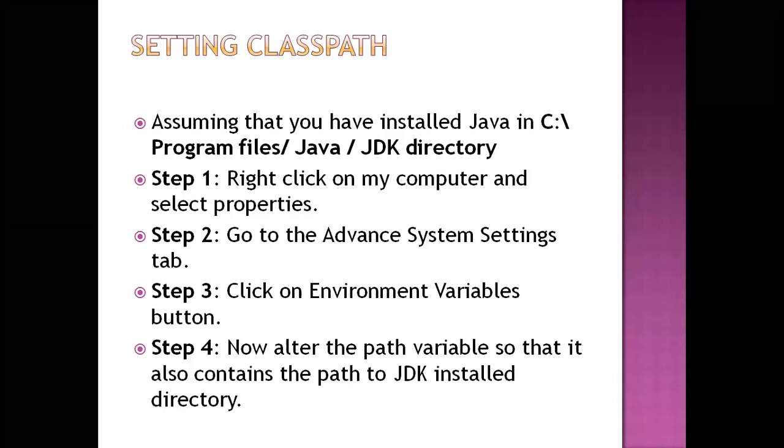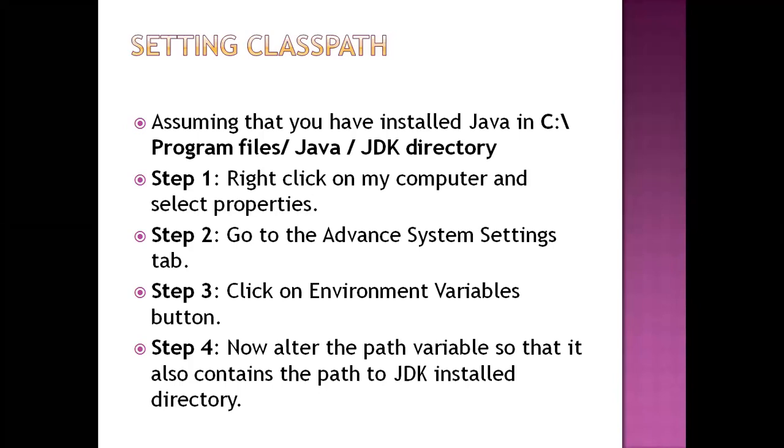The second thing, the first one: right click on My Computer and select Properties. The next thing, you can go to Advanced System Settings. Whenever you click Advanced System, the Environment Variables option becomes visible. In this, you can now set two types of variables: the first one is the user variable, and the second one is the system variable.